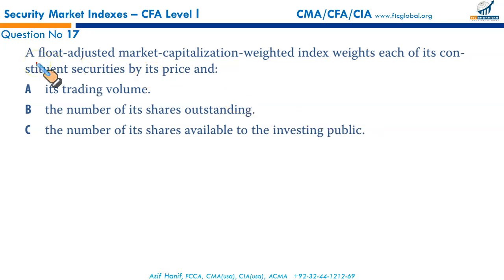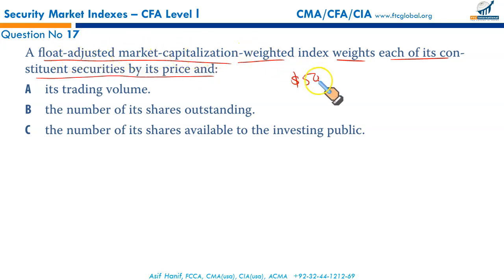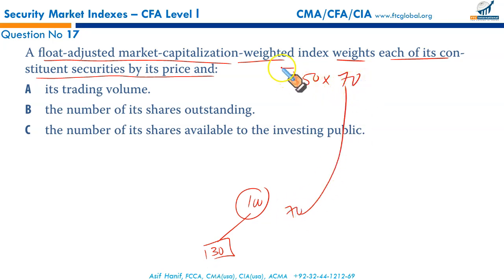Next, a float adjusted market capitalization weighted index weights each of its constituent securities by its price multiplied by what? Let's say the current share price of a constituent security in a float adjusted index is 50. This firm has 100 shares outstanding, but out of these 30 are tightly held by some institutional investors or maybe some owner directors. Only 70 are in the market, which is called free float or float. That will be multiplied with this to give you the market cap.